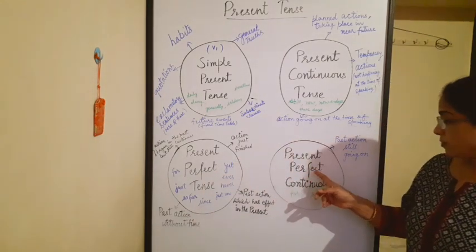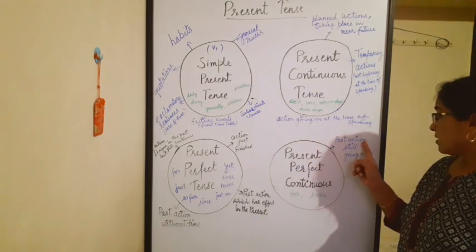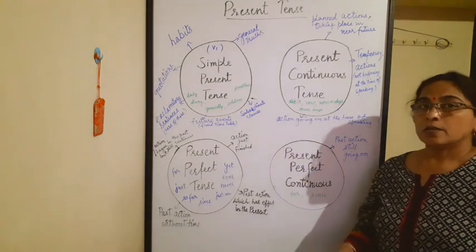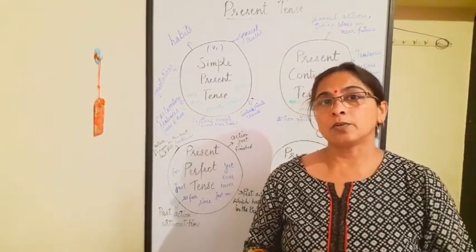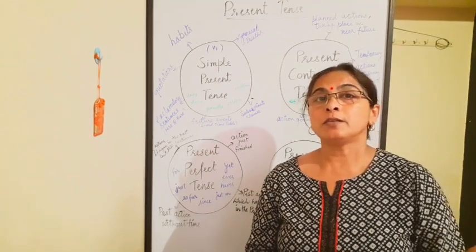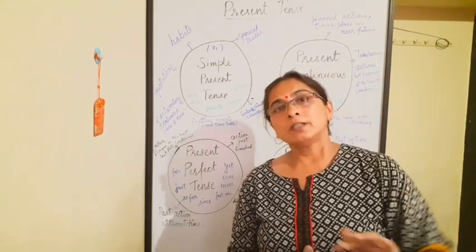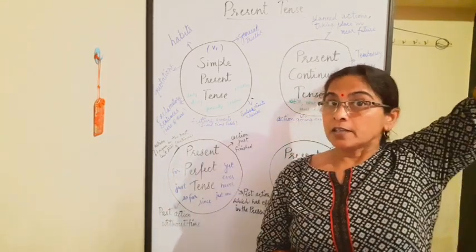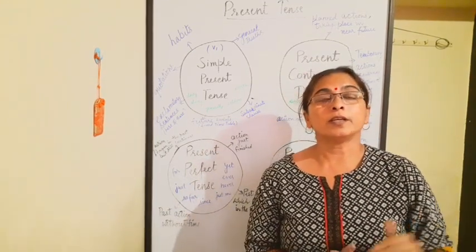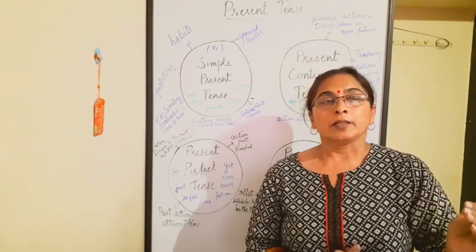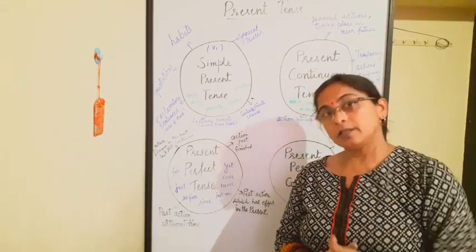Next is present perfect continuous tense. Here is only one rule, that is, past action still going on. So any past action, meaning an action which started earlier but is still going on, like he has been sleeping for 5 hours, meaning he started sleeping 5 hours ago but is still sleeping. Another example is he has been playing since morning, meaning he started playing in the morning but is still playing.